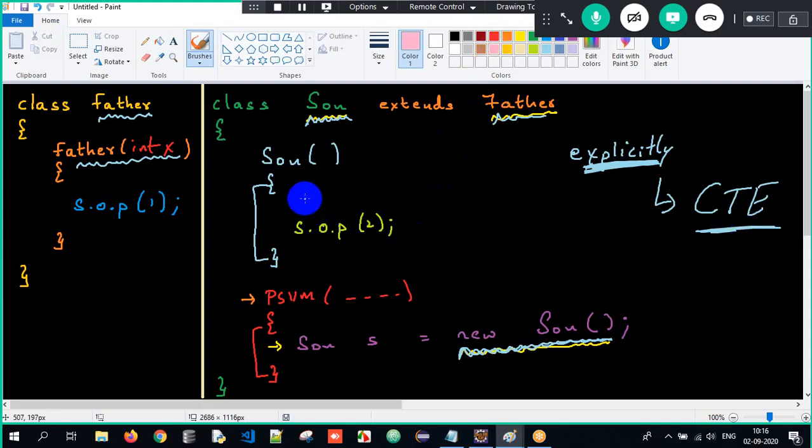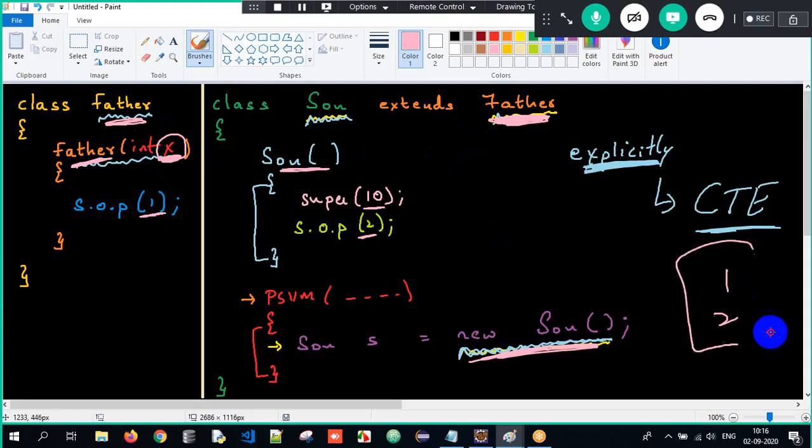So now I have to mandatorily tell super(x). When I tell super, I am invoking the superclass constructor. Who is the superclass here? Father. I am invoking the Father class constructor, which is accepting an integer argument. So I have to pass one integer argument. So now what happens? When I tell new Son, control goes here. So super(10), meaning I am invoking the superclass constructor, that is Father. x value will become 10. 1 will get printed, then 2 will get printed. That's it. I'll get the output as 1 and 2 only.